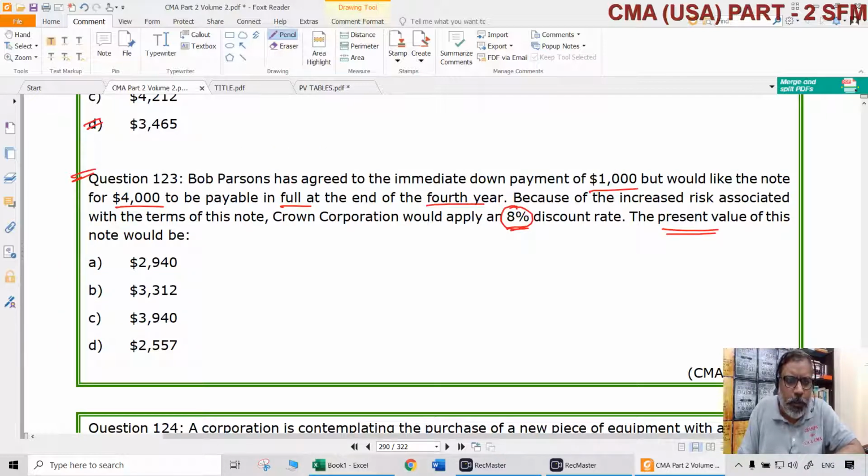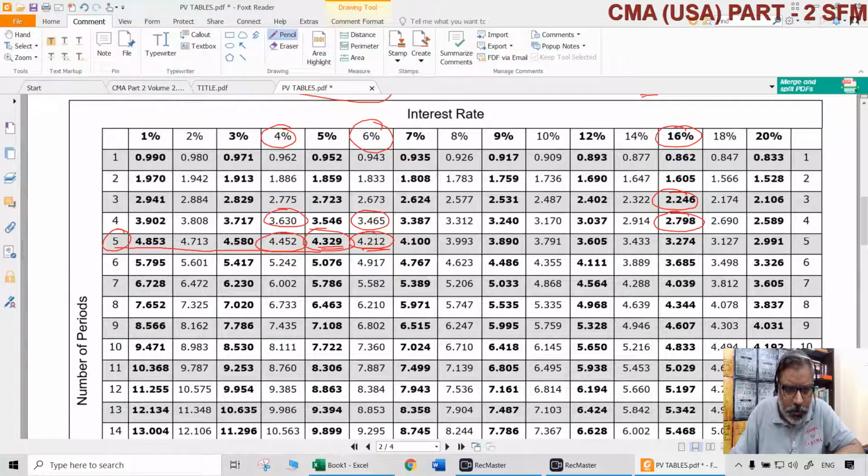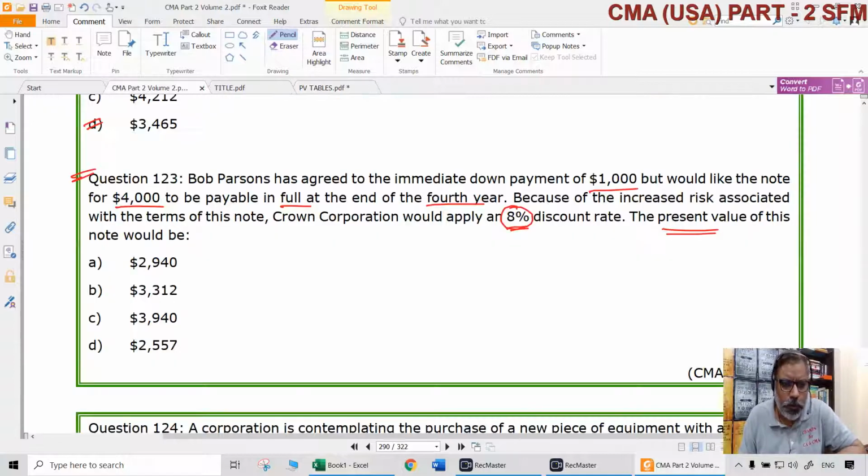And what is the PVIF at the end of the fourth year for 8%? 8%, fourth year. So that will be how much? 3.312. What is the present value of this? $4,000.